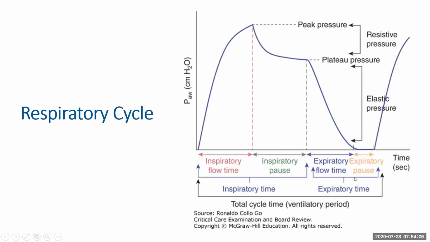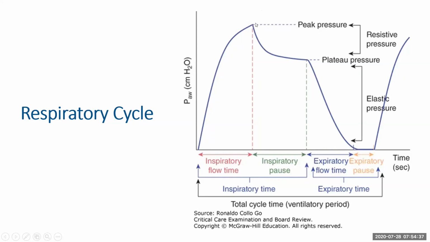This is a respiration cycle, and it is characterized by two parts, the inspiratory cycle and the expiratory cycle, which are further divided into inspiratory flow time and inspiratory pause, expiratory flow time and expiratory pause. The peak pressure is attained during inspiration, when you are forcibly entering air into your lungs. That is where the work of breathing lies, in inspiration.